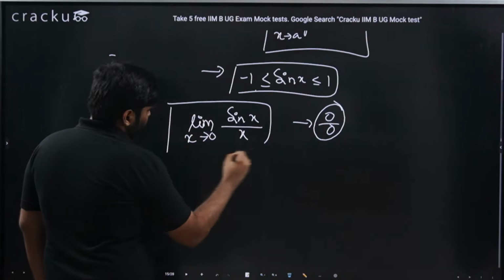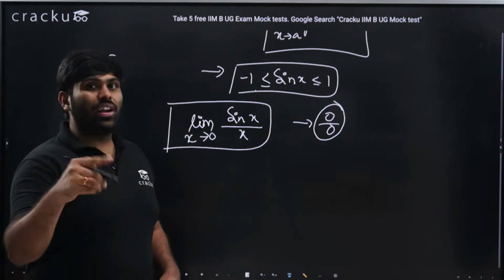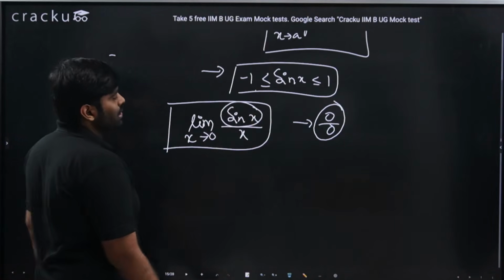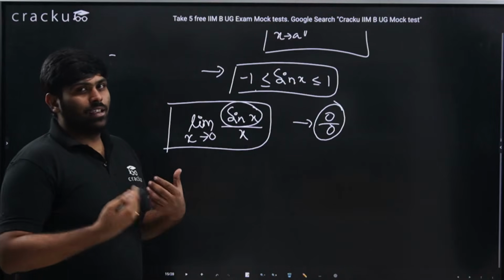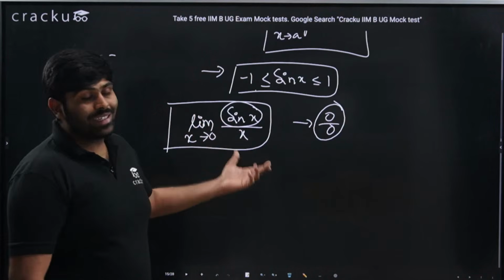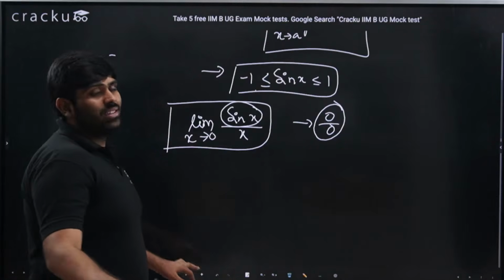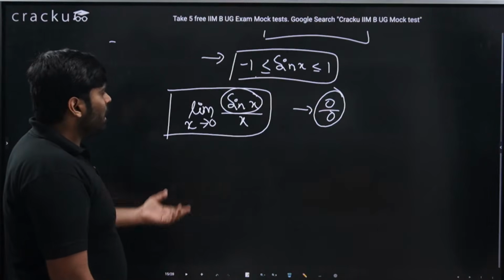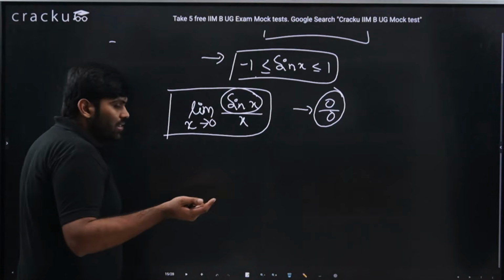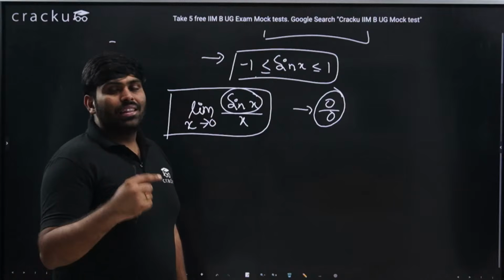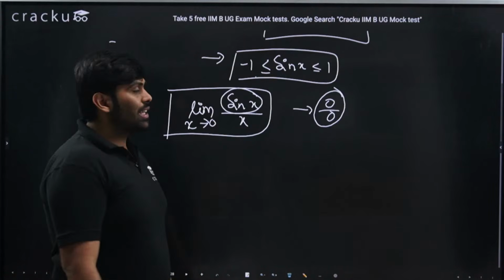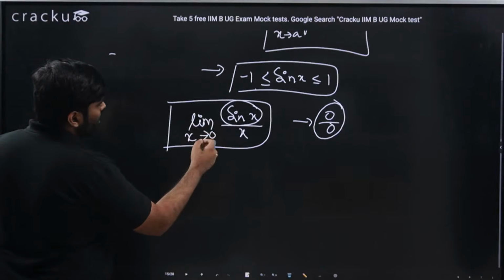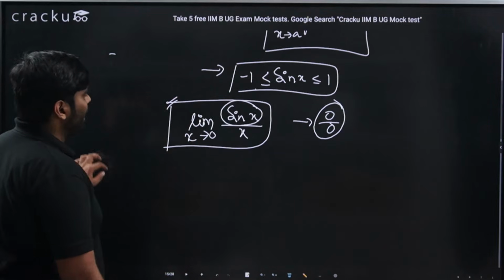Because if you wanted to do it algebraically, there is one way, that is known as Taylor series. You should be able to expand sin x in Taylor's format. Even I totally forgot the sin x expansion of Taylor series, but that won't be a part of your examination for sure. If you go for sin x Taylor's expansion, divide that expansion by x, then substitute x tending to 0, you'll get the answer for sure. But even before doing that, let me show you how to deal with this particular limit, x tends to 0 of sin x by x.